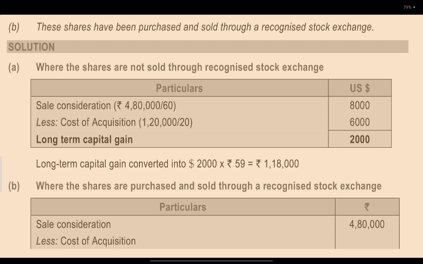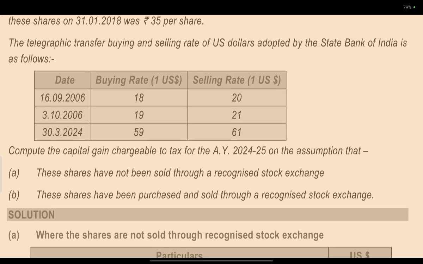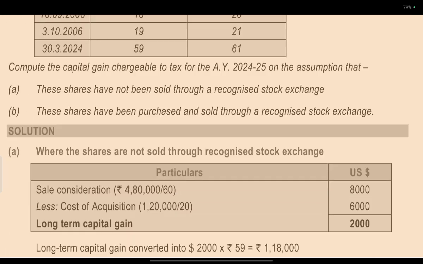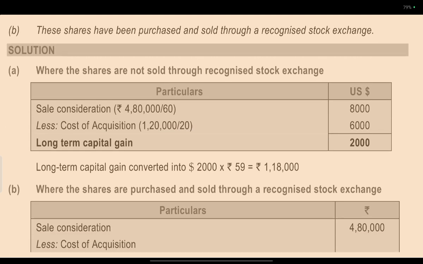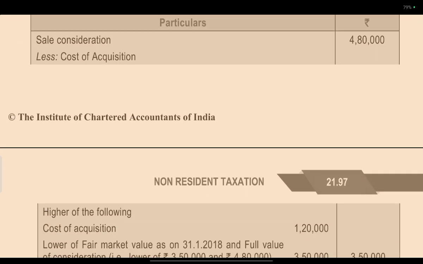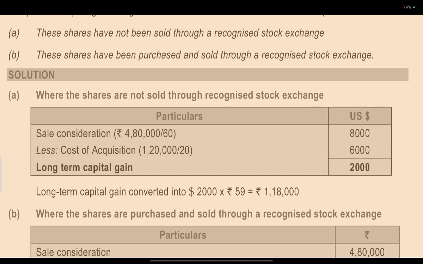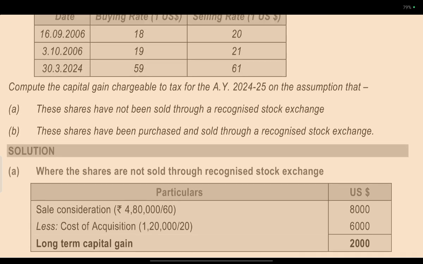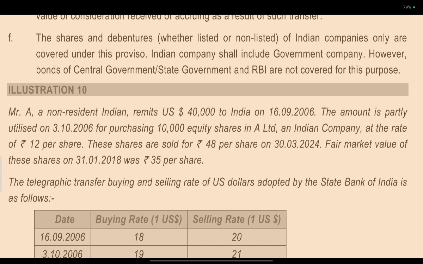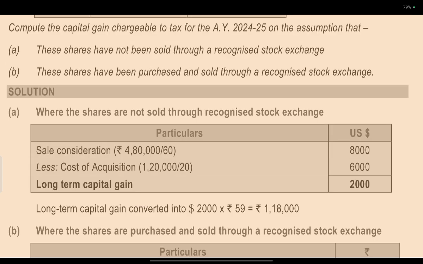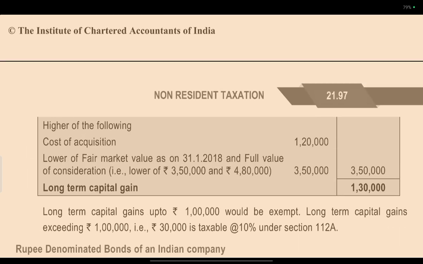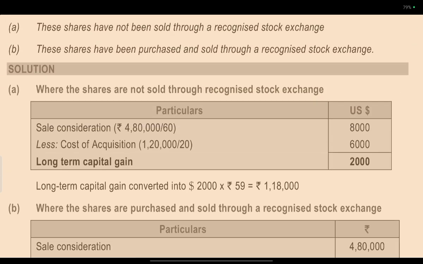First question: whether shares are sold through a recognized stock exchange or not.